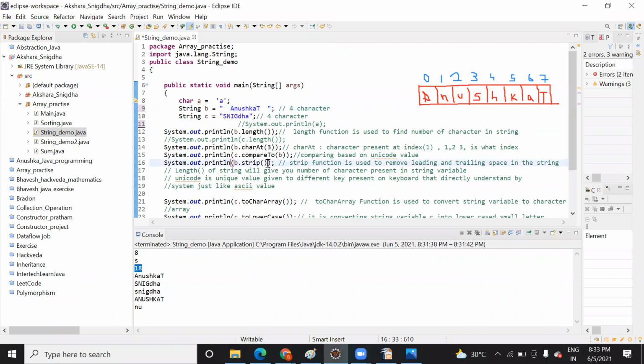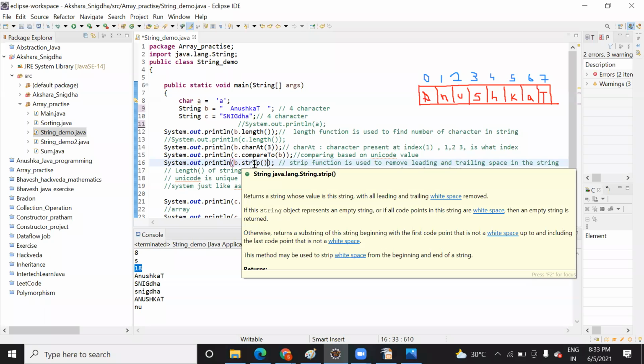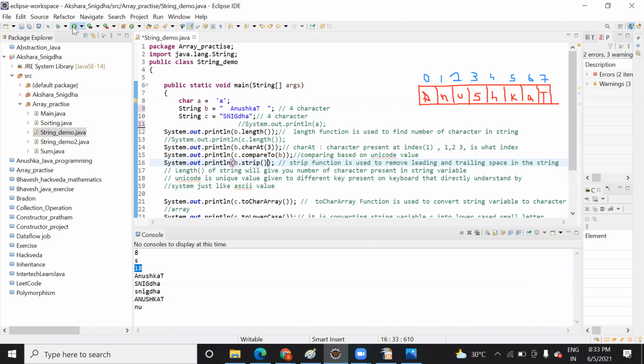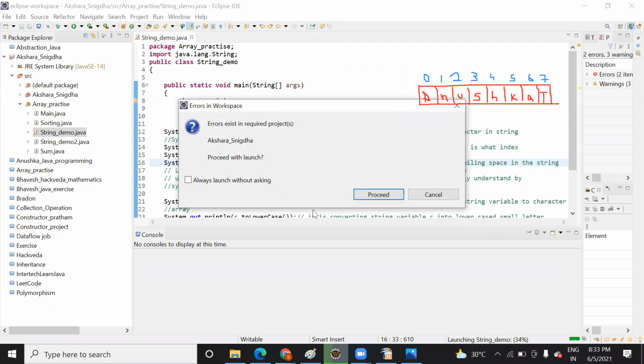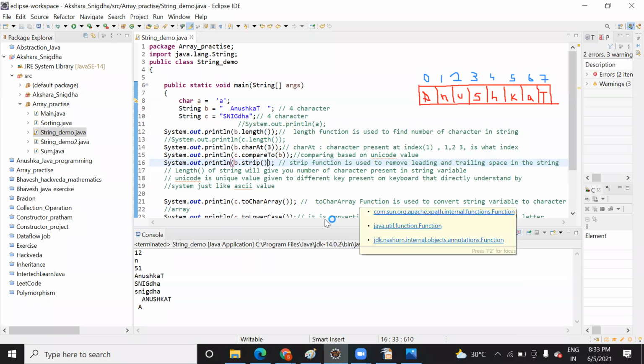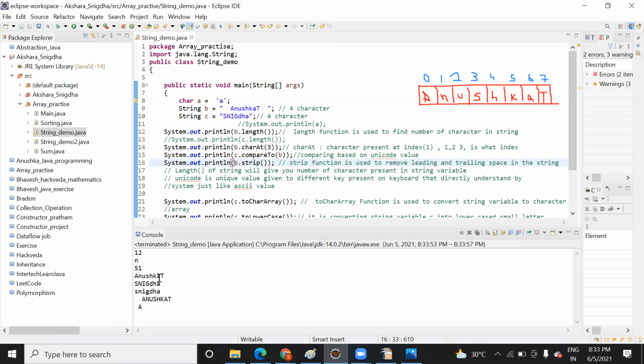Like when you put the cursor over it or hover it, it shows you, right? It will remove the leading and trailing edge. And in which scenario do you need it? Where you want to remove unnecessary space in the name. So when I run this, you can see it has removed that.